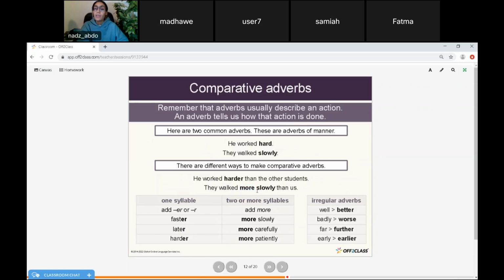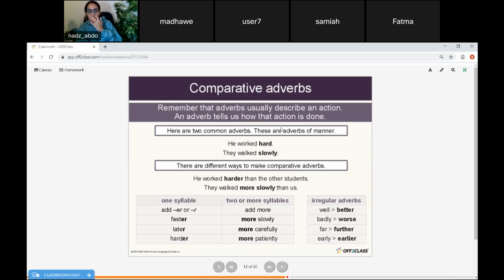Make sure that you always ask yourself, what is this word describing? This is a describing word. Is it describing the noun or is it describing the action? If it's describing the action, it's an adverb. If it's describing the noun, it's an adjective.